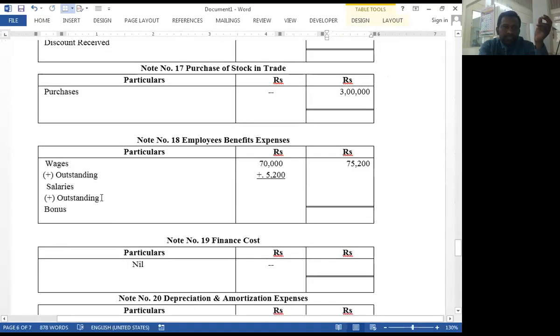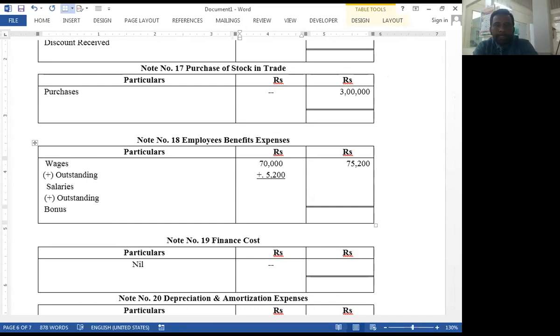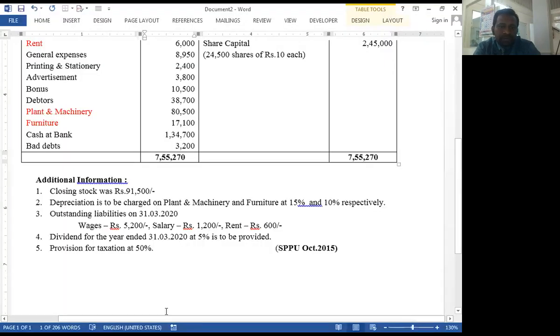Employee benefit expenses, salary 18,500 plus outstanding amount 1,200.